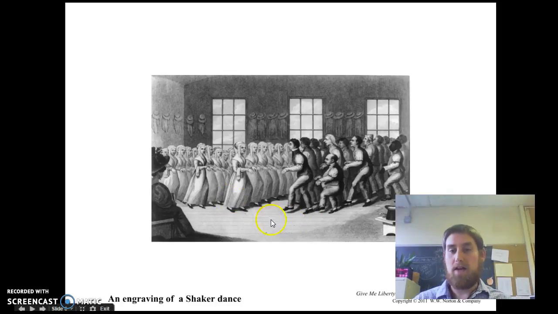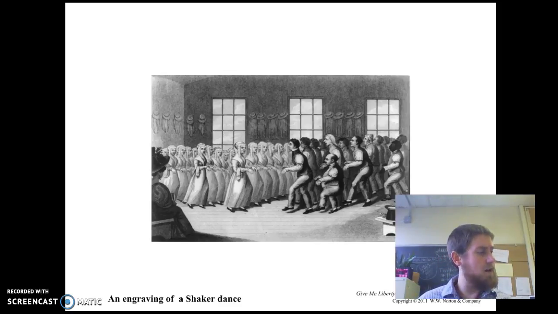They're called Shakers because of the way that they celebrated at religious gatherings. They would do these strange dances where they would shake, hence Shakers. All that's really left of Shakers these days is their furniture, but they are certainly a good example.